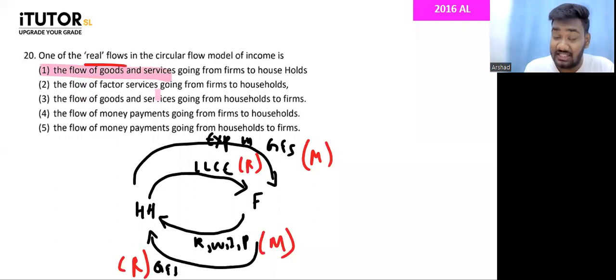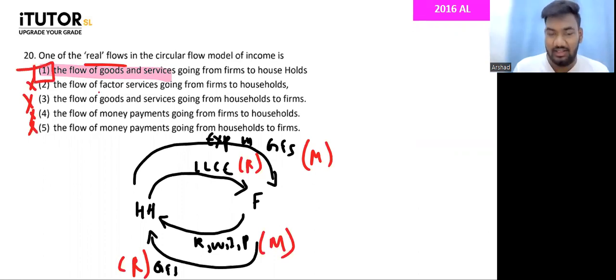The flow of factor services going from firms to households. Flow of factor services is correct, but does factor services go from firms to households? No. Factor services go from households to firms. So therefore, this one is wrong. The flow of goods and services from households to firms, no. Goods and services go from firms to households. So therefore, wrong. Flow of money payments, no, those are all monetary payments. So 20 is answer number 1. Hoping that's okay. We'll move to the next.